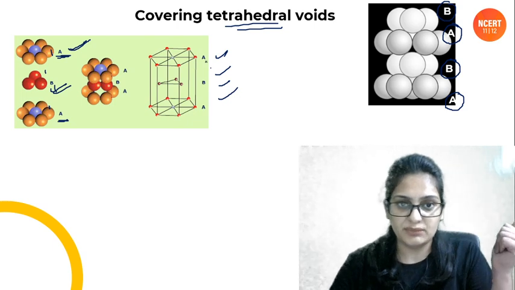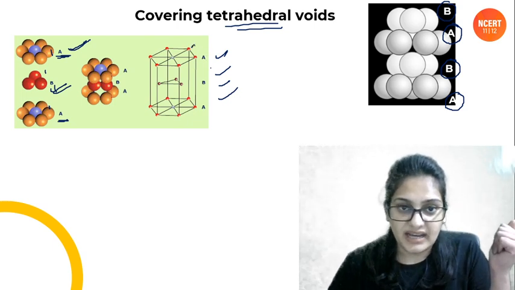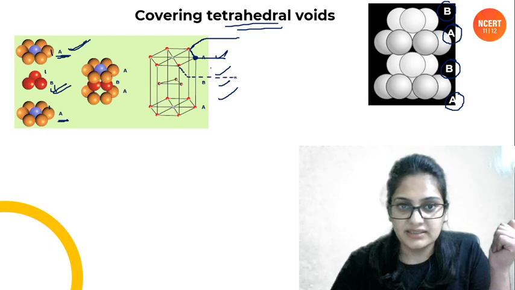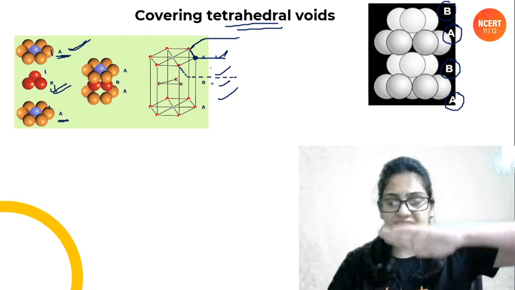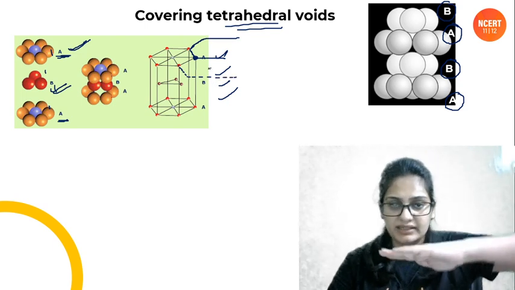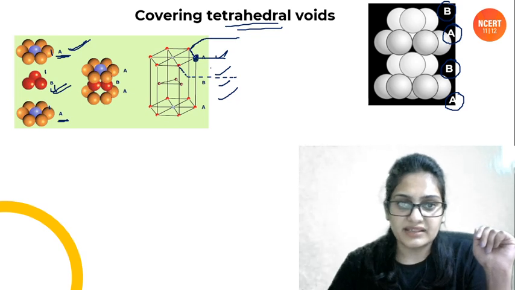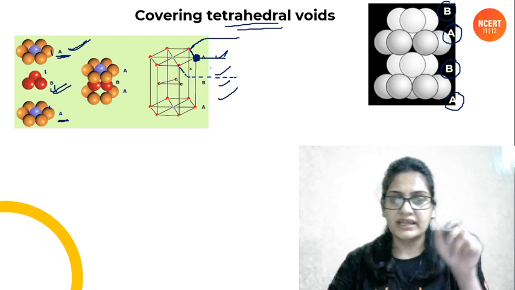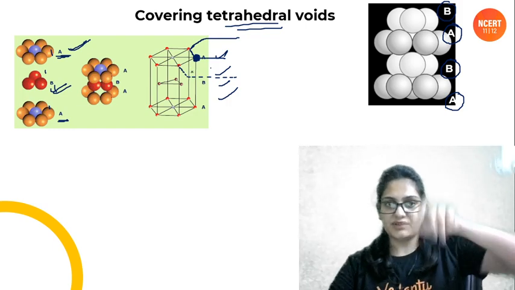Very easy people, बहुत easy होगा. देखो यहाँ से I can draw another hexagon ऐसे. This was an atom. Okay, similarly from here I can draw this hexagon. ठीक है, these are in the same layer में हो गए. ठीक है, so if you look at this atom, this corner atom, ये कितने hexagons में share हो रहा है? If we look in the same layer, कितने hexagon में share हो रहा है?